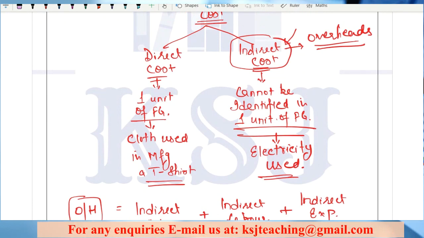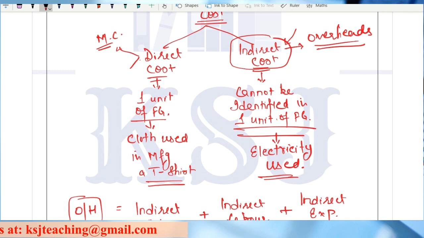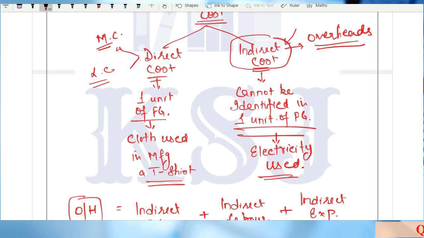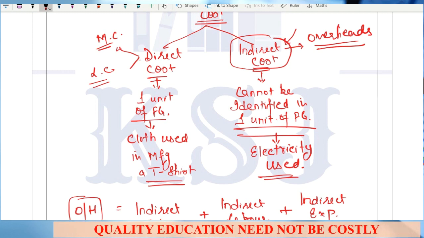We have studied the chapter of material costing, that is a direct cost. We have studied the chapter of labor costing, that is a direct cost. There can be other expenses which can be direct, for example, royalty. Say you have written a book and you are earning royalty on that book.